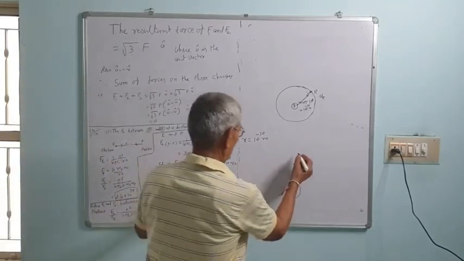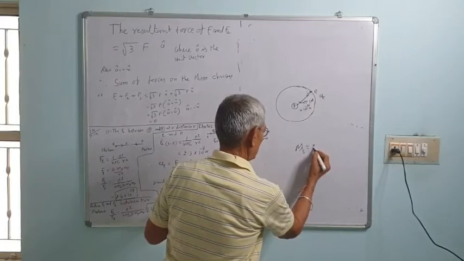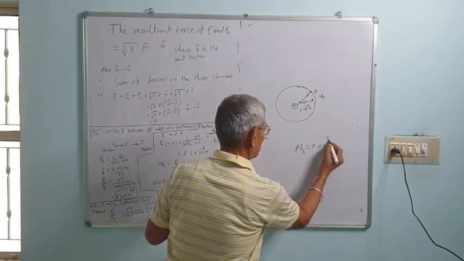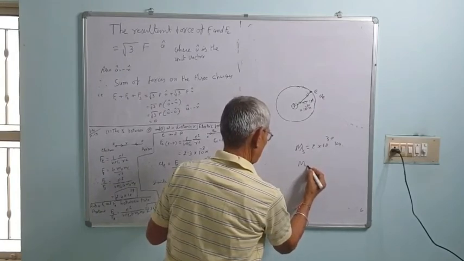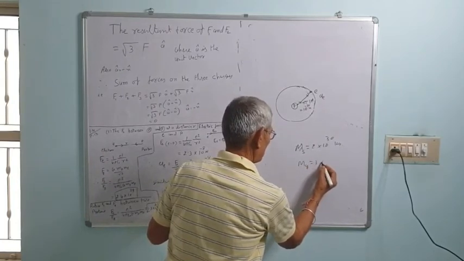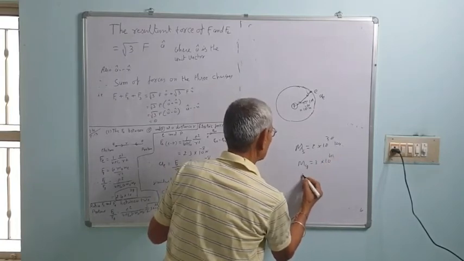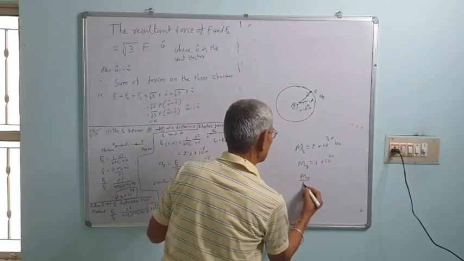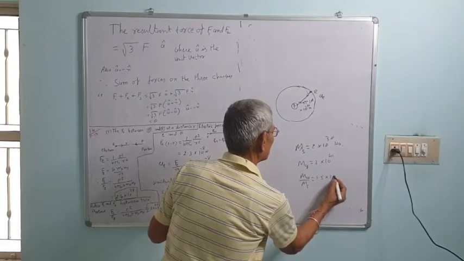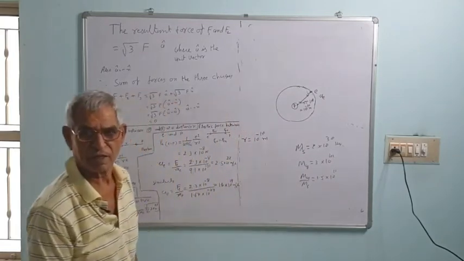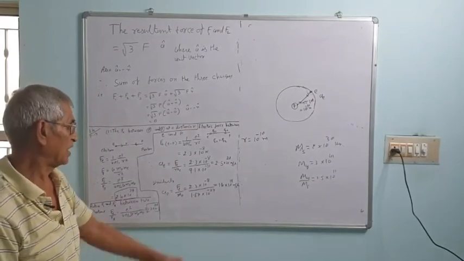That is, if you take the mass of the sun, it is 2 into 10 raised to the power 30 kg. And mass of the galaxy is 3 into 10 to the power 41. If we take the ratio of mass of the galaxy to the mass of the sun, that comes about 1.5 into 10 raised to power 11. That is, we can estimate how many stars of the size of the sun are there in each galaxy.